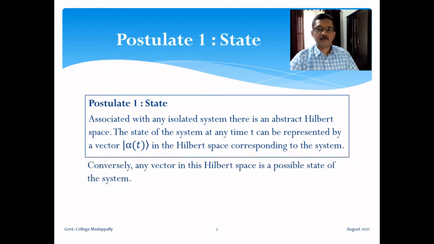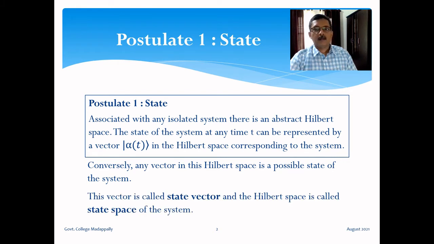And conversely, we can say any vector in the Hilbert space is a possible state of the system. If we consider an arbitrary vector from the Hilbert space, it is guaranteed that it corresponds to a particular state of the system. This vector is called the state vector, and the Hilbert space is called the state space of the system. These terms we alternatively use: state vector, ket vector, a vector in the Hilbert space.